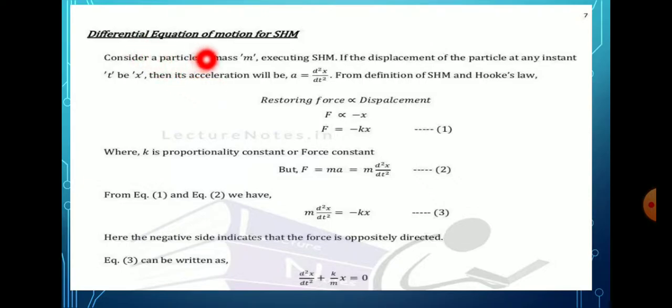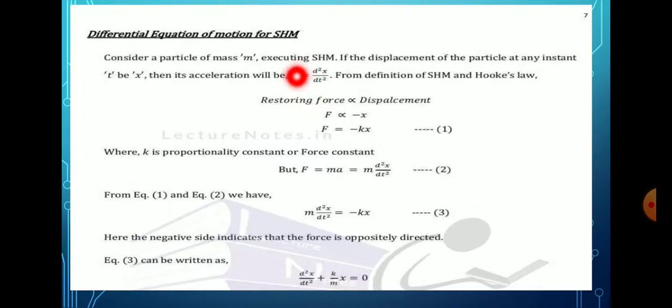The differential equation of motion of SHM. Let us consider a body that is initially set into oscillatory motion after being displaced from its equilibrium position and let free.